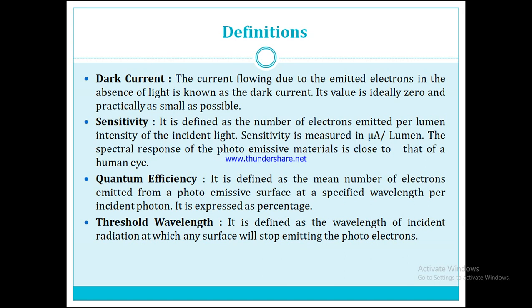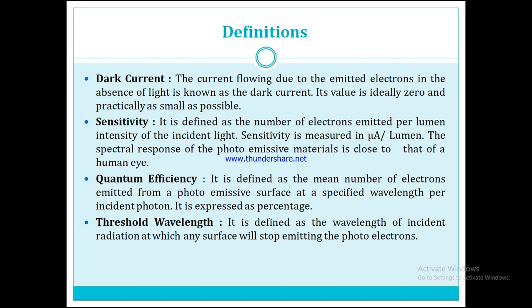Its value is ideally zero, and practically it is as small as possible. The typical photocathode emits about 100 electrons per centimeter square per second at room temperature, due to which a dark current of the order of 10 raised to minus 17 ampere per centimeter square will flow.